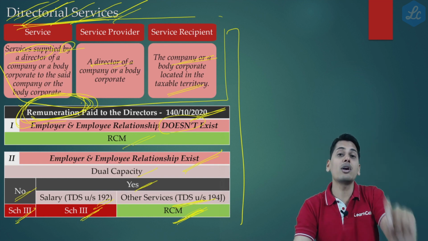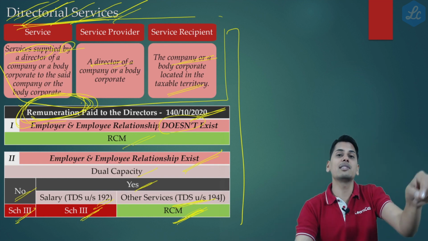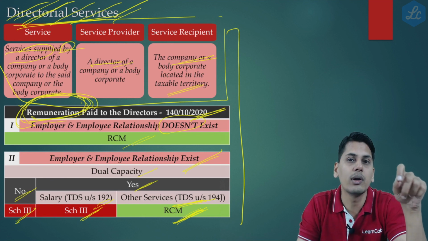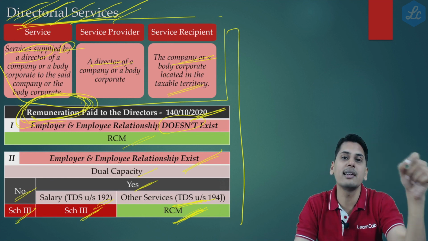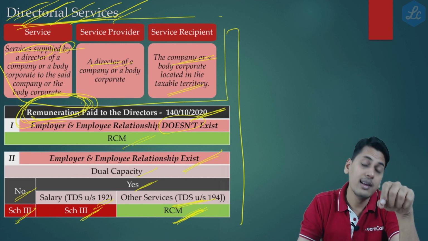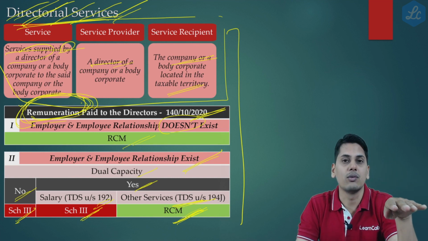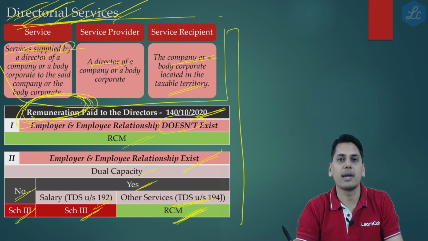In this case, it is not services supplied by a director, it is services supplied by a landlord to a tenant. So here he is not acting in the capacity of a director, he is acting in the capacity of a landlord. So this transaction would not get covered under reverse charge mechanism.